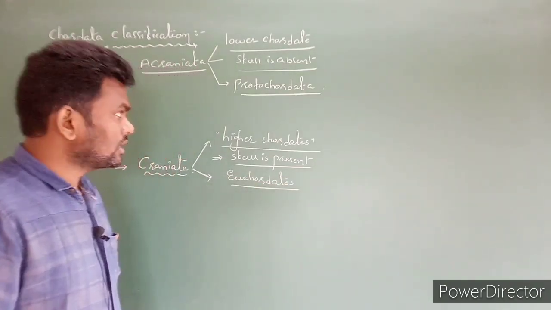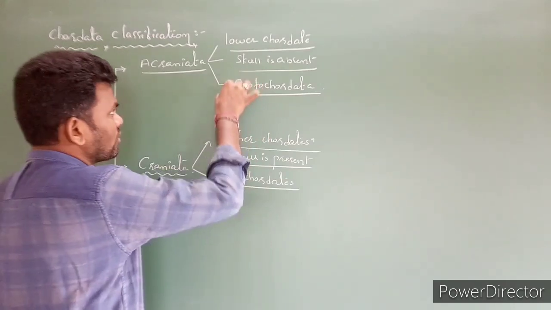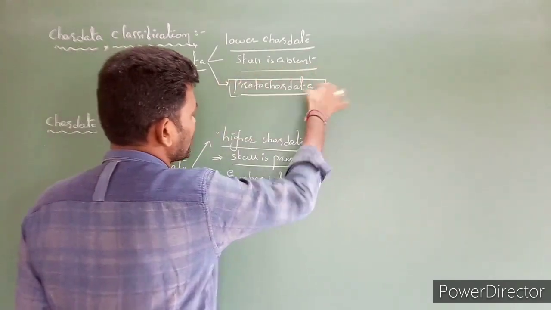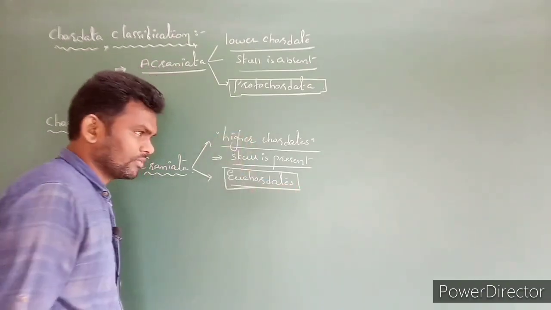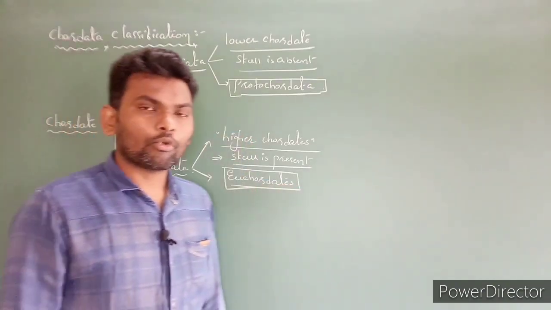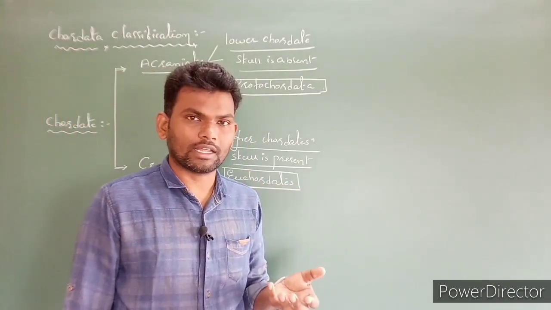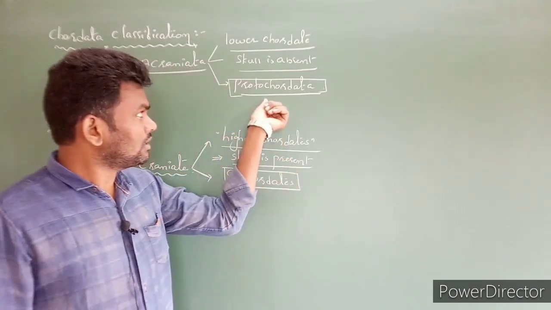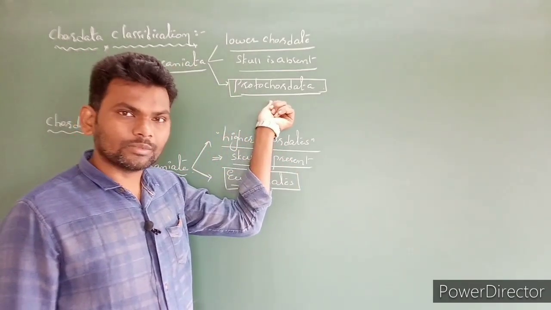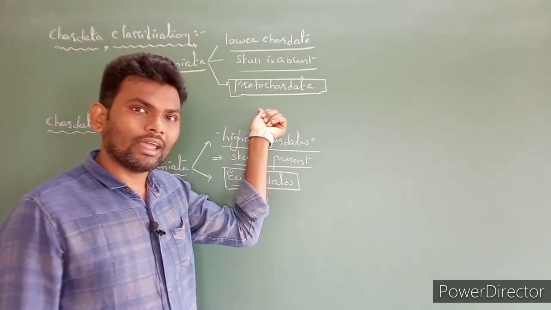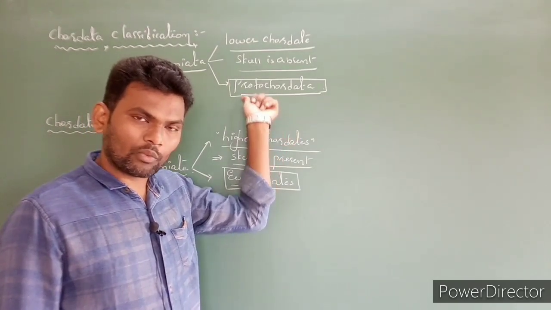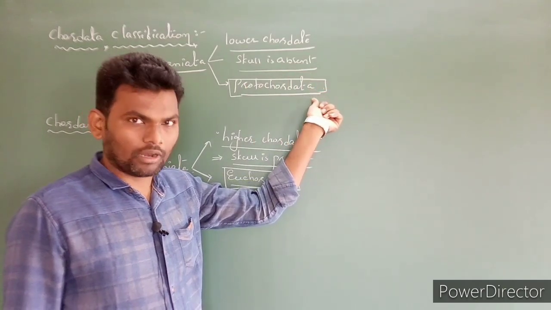Clear? Next, third point, it is also called euchordates. So the question here is: why are they called protochordates and why euchordates? Pro means beginning, starting up. So these organisms consist of a notochord, but the notochord is not converted into a vertebral column.